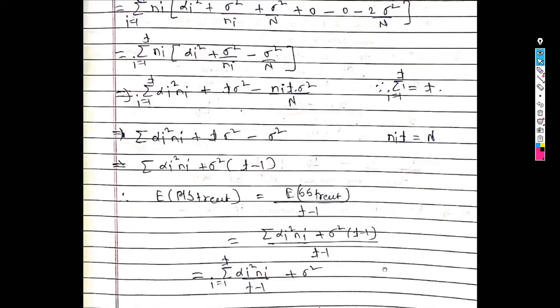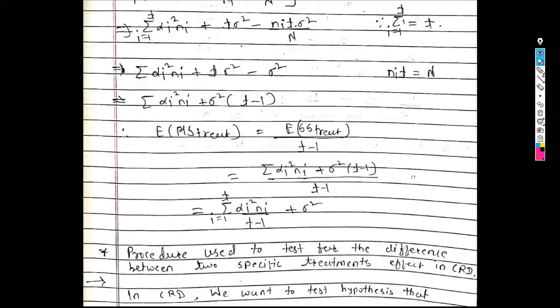So in this way we find expectations for mean sum of square due to error and expectation for mean sum of square due to treatment. Now we are interested to test hypothesis. So here is a test procedure for the difference between two specific treatment effects in completely randomized design model.